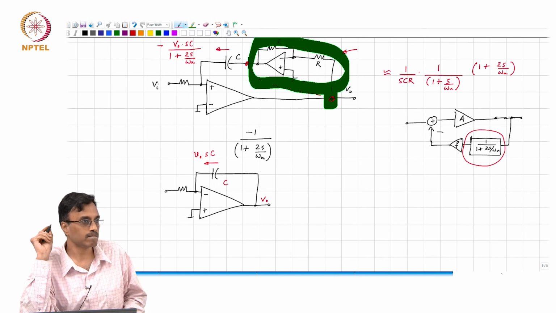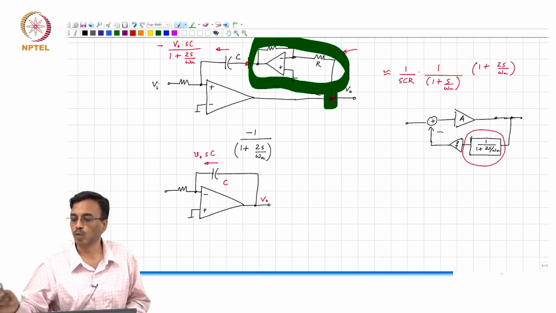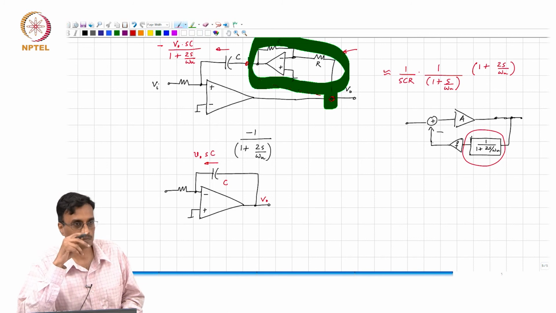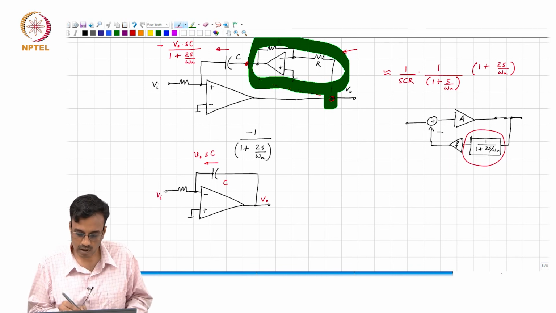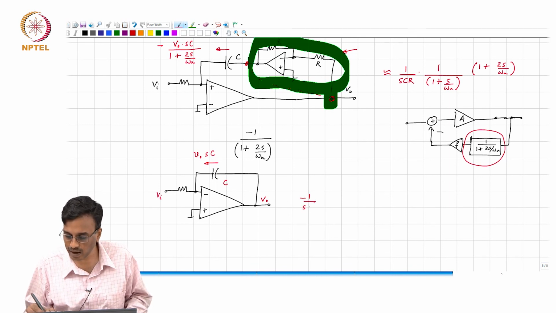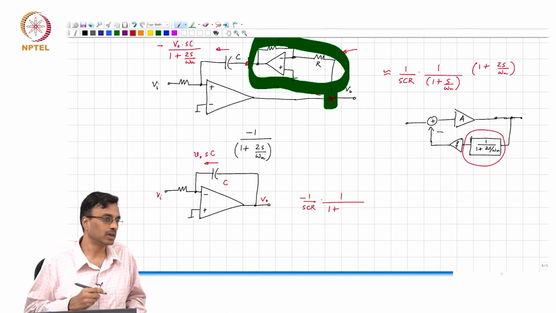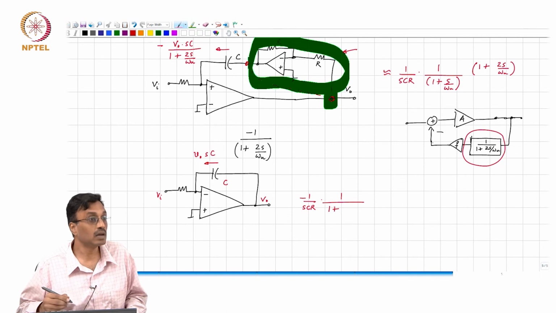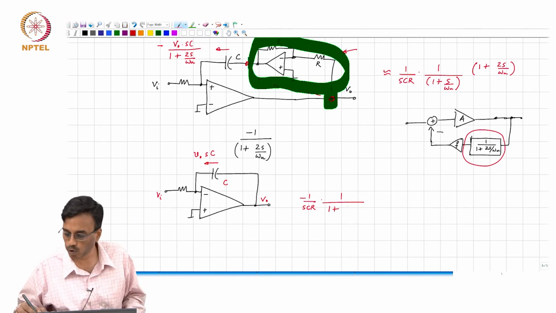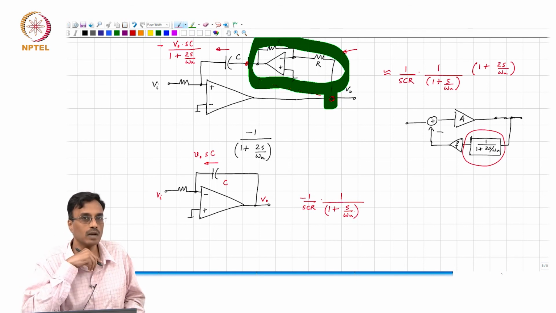Okay. So, what is this giving you? How does it compare with the original integrator, with the non-ideal op amp? This had minus 1 over SCR times 1 by 1 plus S by omega u, all right, okay.